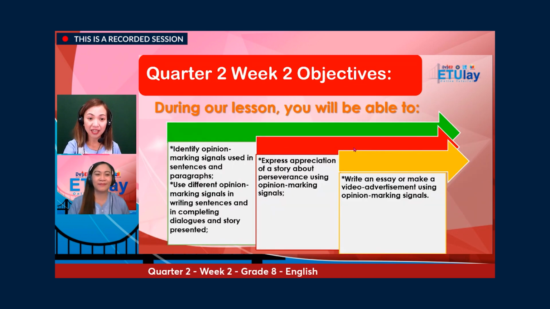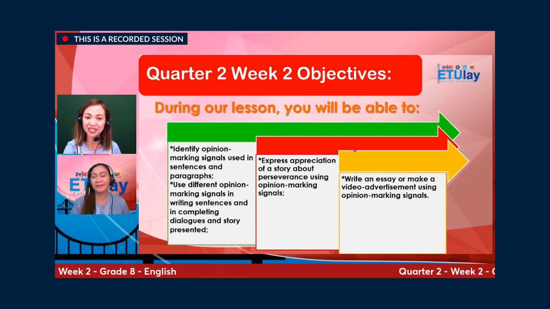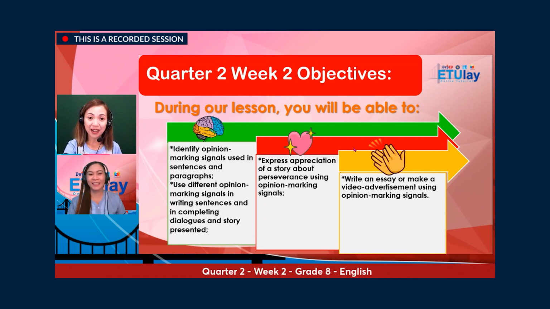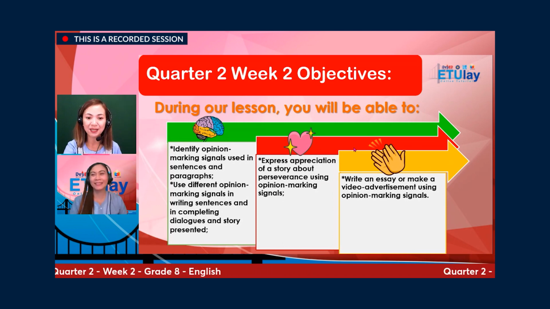Let us check whether our objectives are attained. Identify opinion marking signals used in sentences and paragraphs. Use different opinion marking signals in writing sentences and in completing dialogues and story presented. That's attained. Very good. Express appreciation of a story about perseverance using opinion marking signals.